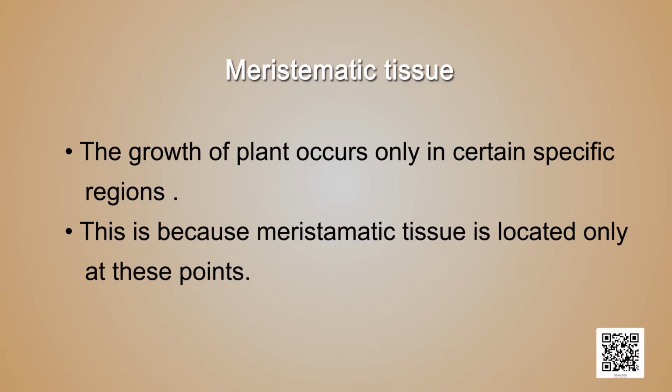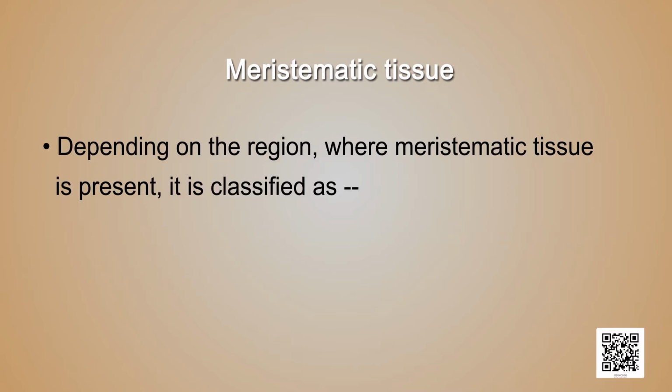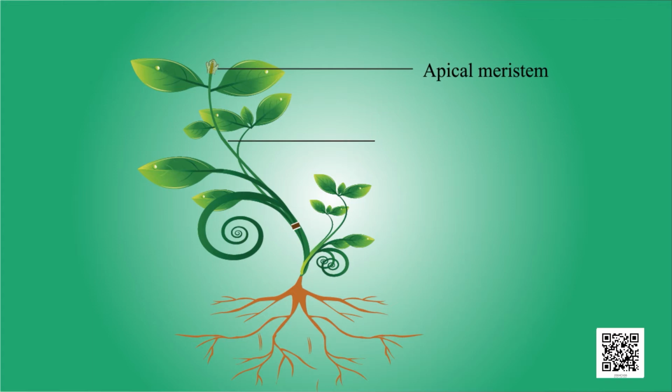Meristematic tissue. This tissue is also known as dividing tissue. The growth of the plants occurs only in certain specific regions. This is because meristematic tissue is located only at these points. Depending on the region where meristematic tissue is present, it is classified as apical meristem, lateral meristem and intercalary meristematic tissue.